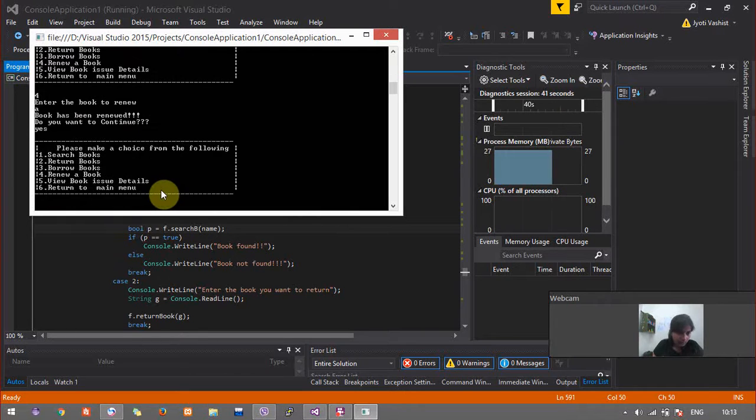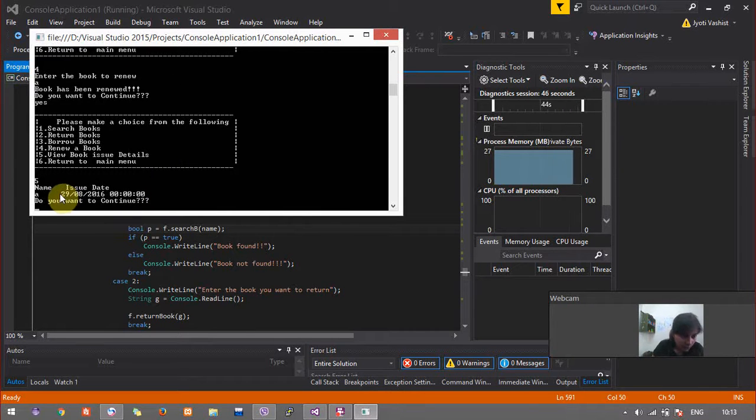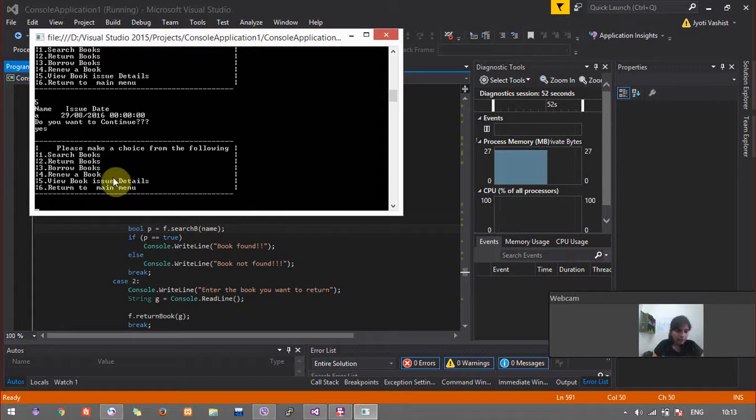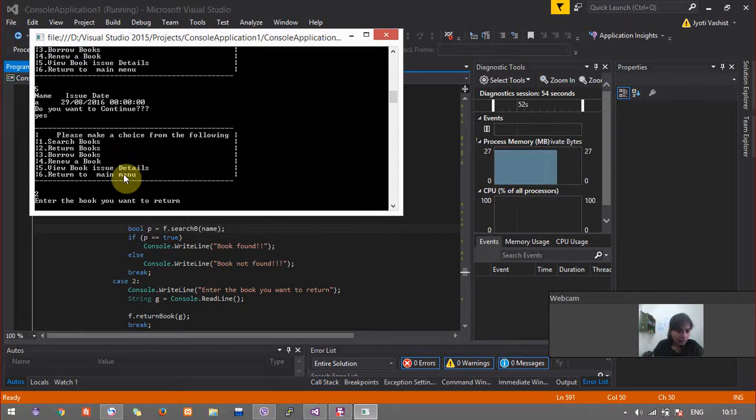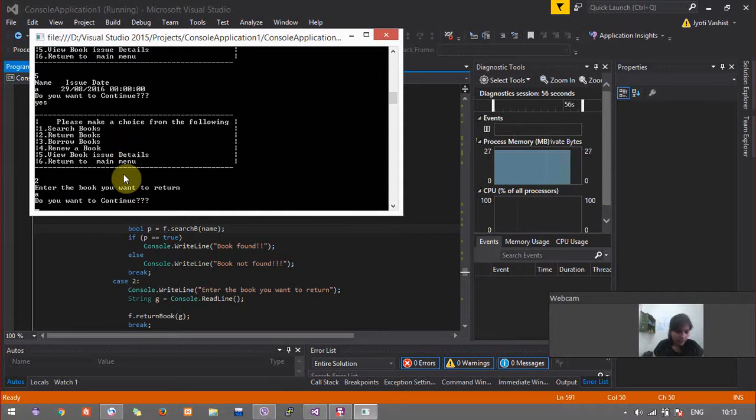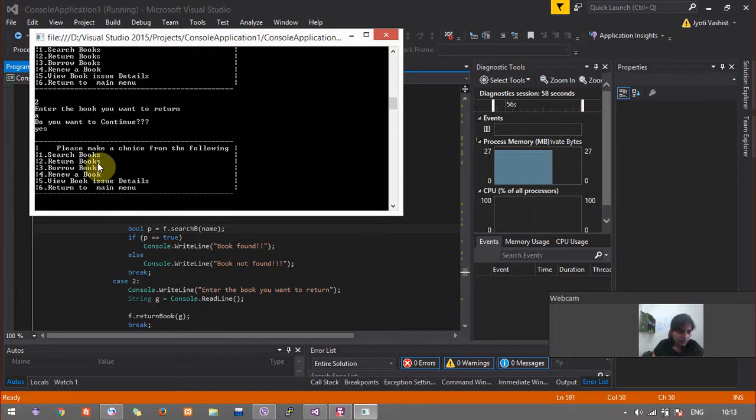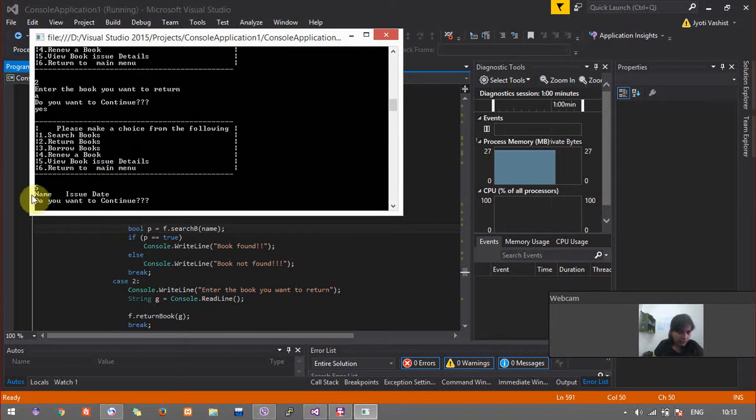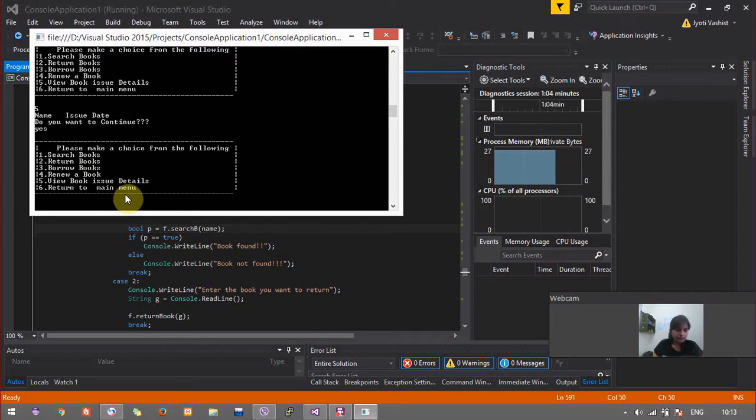So yes, I want to continue. Let's see the book issue details. Now it shows 29/8/2016, that is today's date, so it has been renewed. Now in case I want to return a book, I'll go to the return option and display A. Now if I see the book issue details, it shows me nothing, which means the book has been returned. Now let's return to the main menu.